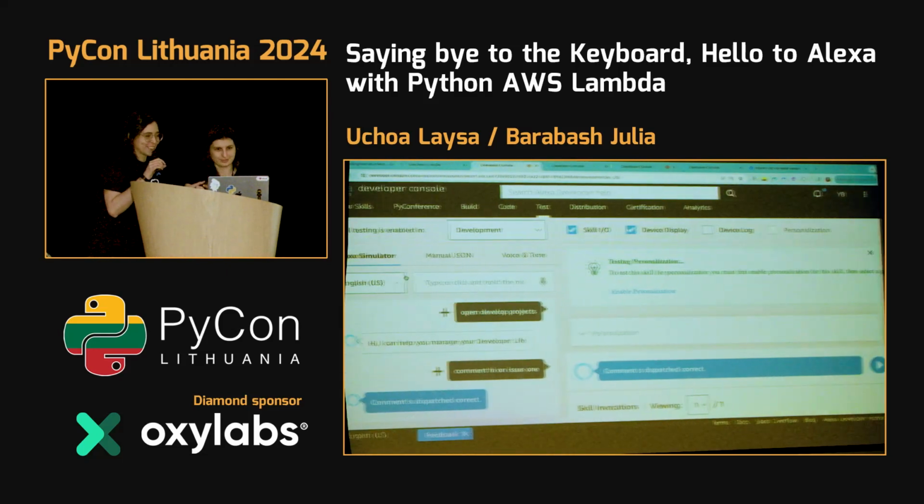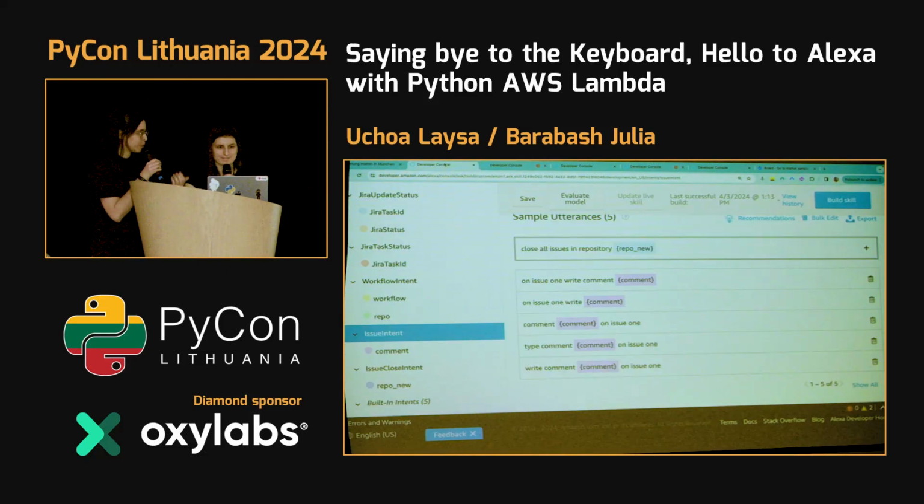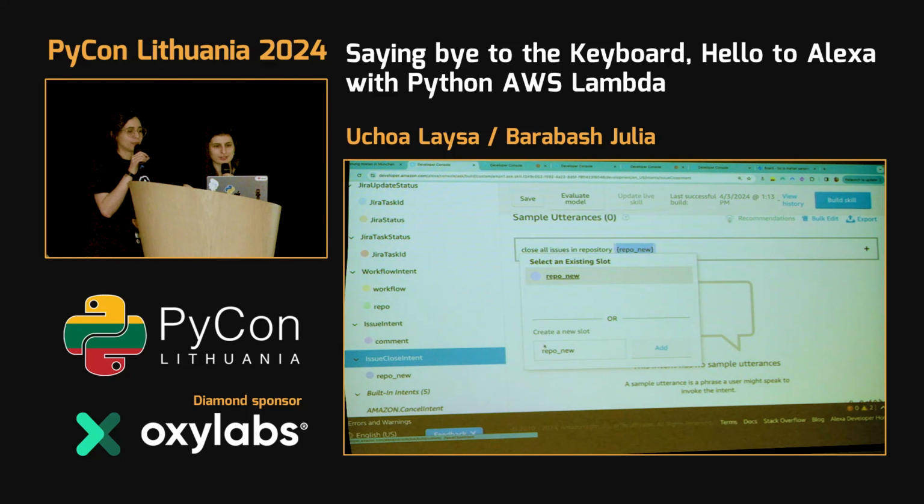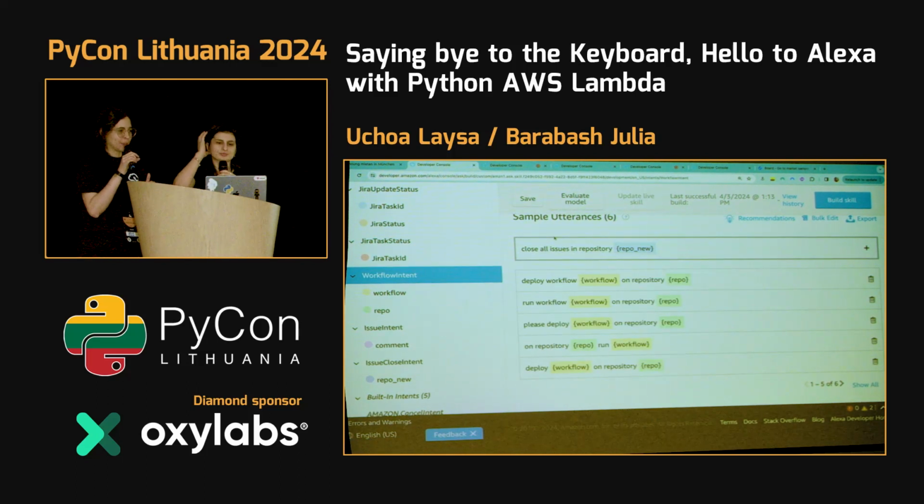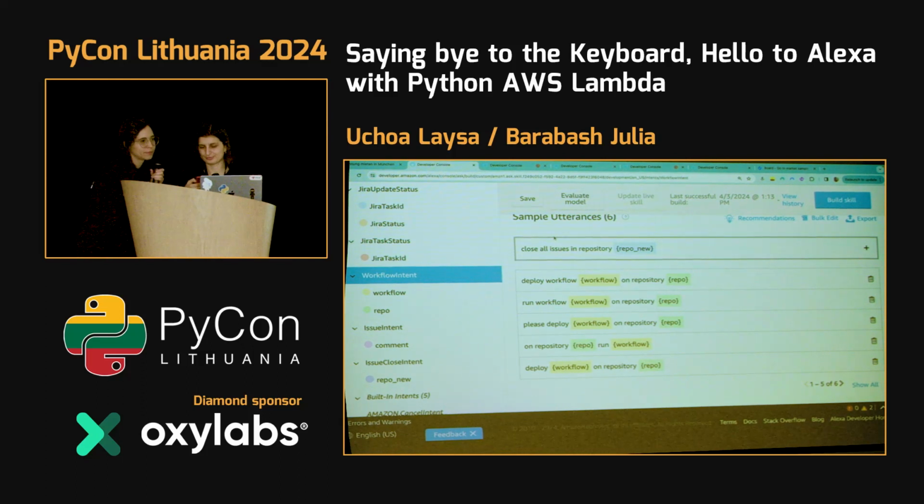We are almost done. We can also dispatch a workflow, for example, GitHub Actions. We can do this with Alexa. So for example, if you open, I think this one will work. Open developer projects.